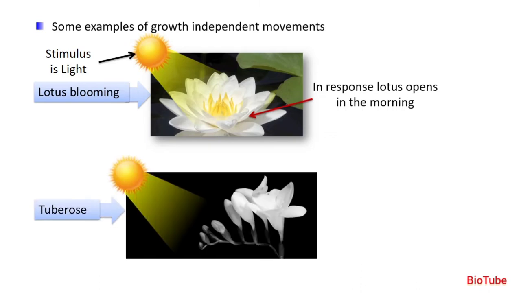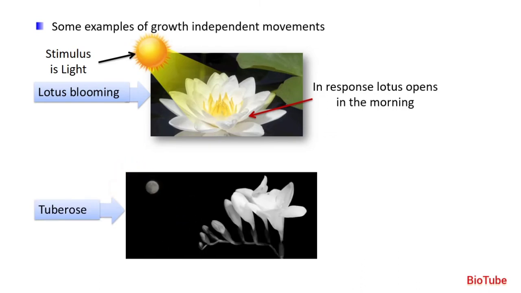Whereas tuberose, which is also called Ratrani, blooms during the night time. So here you cannot say the stimulus is moonlight, whereas the stimulus here is absence of sunlight. So in the absence of light, the tuberose blooms at night.